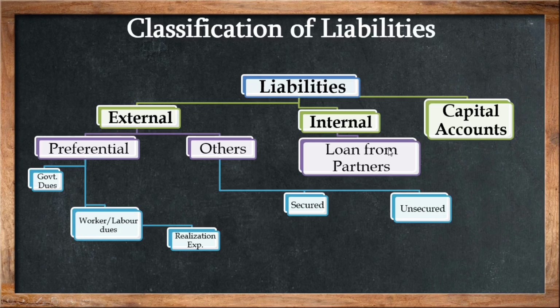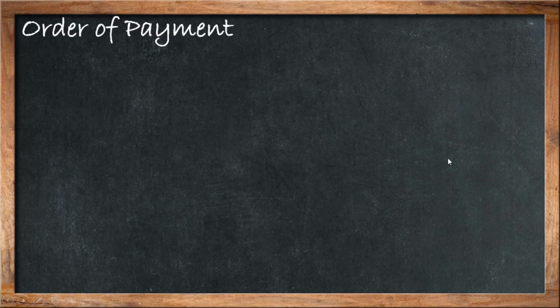Internal liability means what? A liability which is related to your partnership firm internally. That means if you have taken a loan from partners, that is loan from partners, it is called internal liabilities. And capital account, at the last step you can pay the capital accounts.